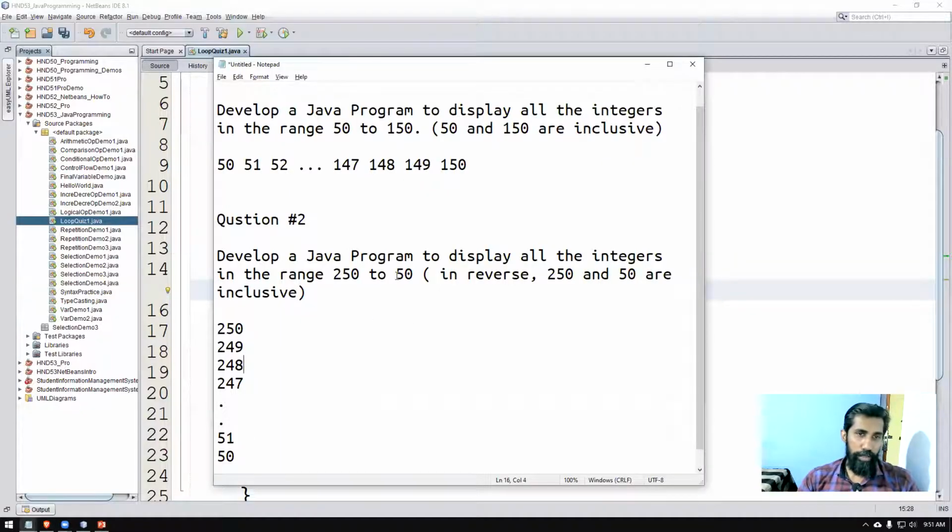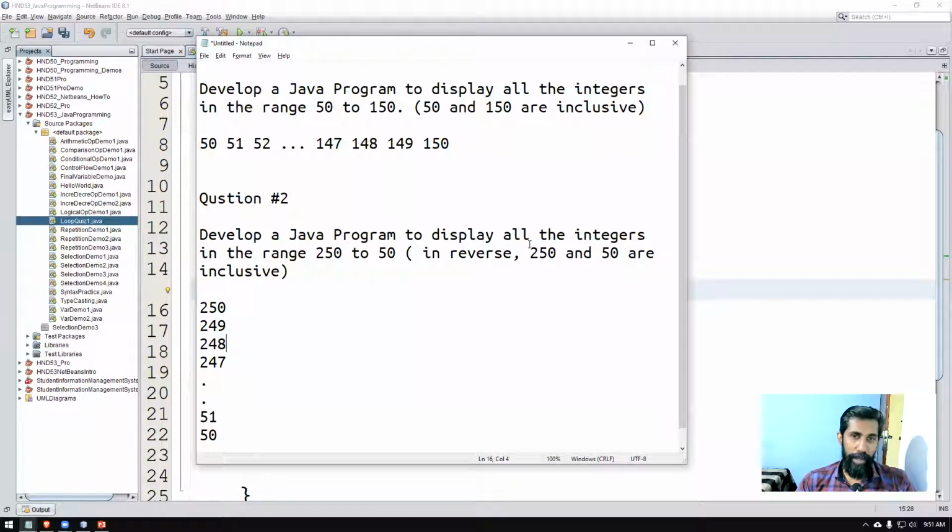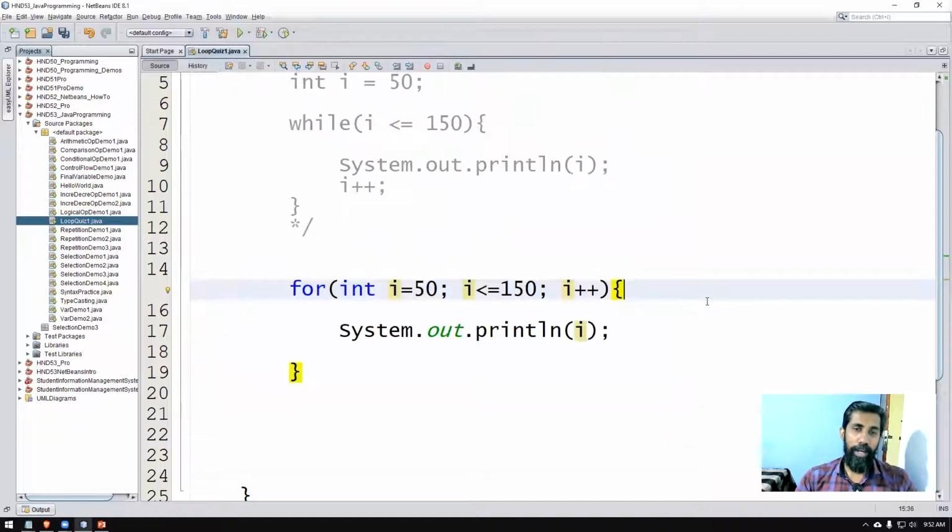Okay, I will demonstrate how to do this question. Half of you were able to do that. Some were saying it's difficult to do the reversing part. There is nothing big to do, right? What I meant by reverse is the starting value is 250 we are printing, then we are printing 249, 248, like we are coming in a descending order. So we start from a big value and we stop at a small value. Earlier when we were writing a while loop or a for loop, we usually went from a small value to a large value. So look at this program, how it's done. It's pretty simple.